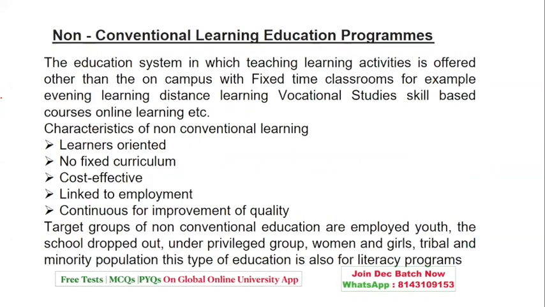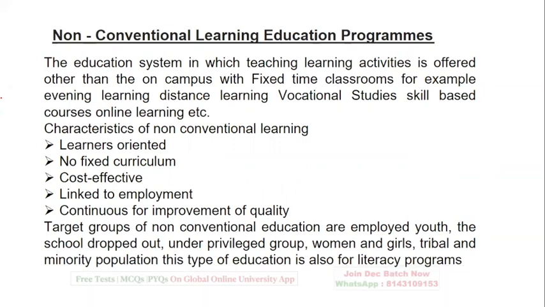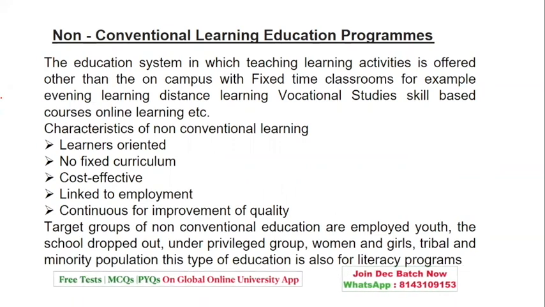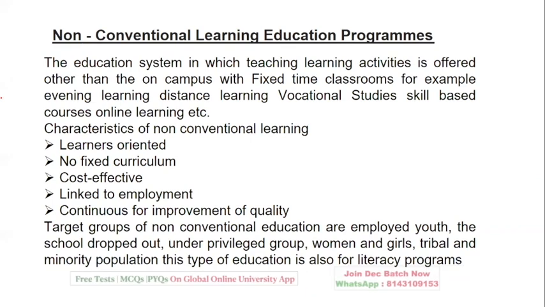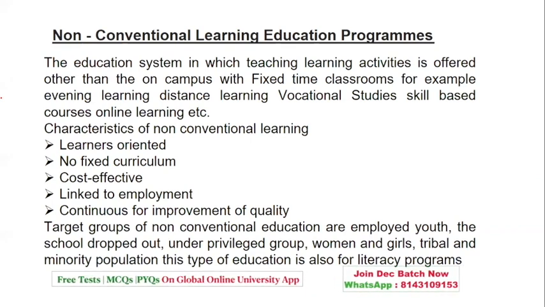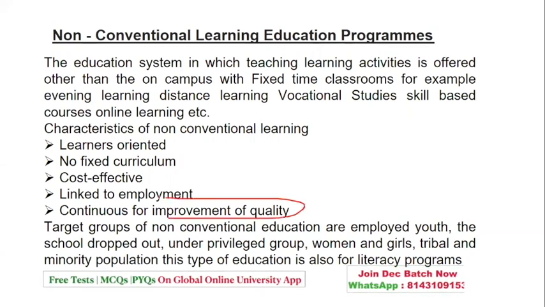Whereas non-conventional is completely opposite. It is an online form of learning, offered with flexible time, for example evening learning, distance courses, or vocational study courses. The characteristics are that it is learner oriented, has no fixed curriculum, is cost effective, is linked to employment, and looks to continuous improvement of quality.